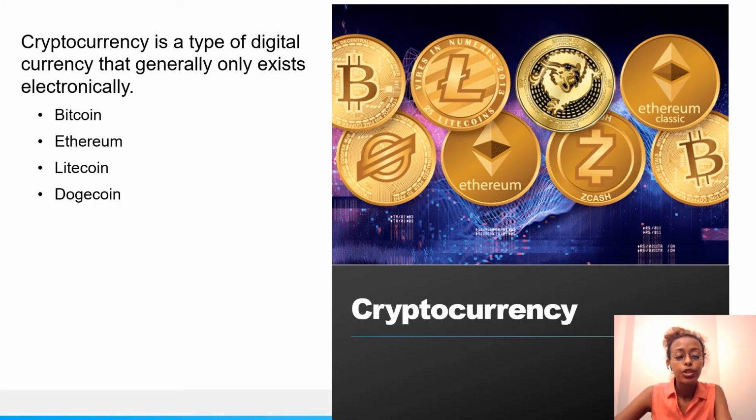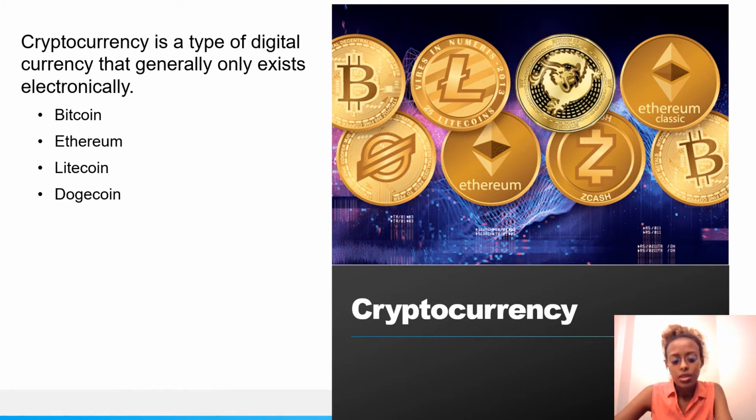Cryptocurrency is a type of digital currency that generally only exists electronically. There is no physical coin or bill unless you use a service that allows you to cash in cryptocurrency for a physical token. People use cryptocurrency for quick payments to avoid transaction fees that are regular bank charges, or because it offers some anonymity. Cryptocurrency is basically a form of payment that can be exchanged online for goods and services.